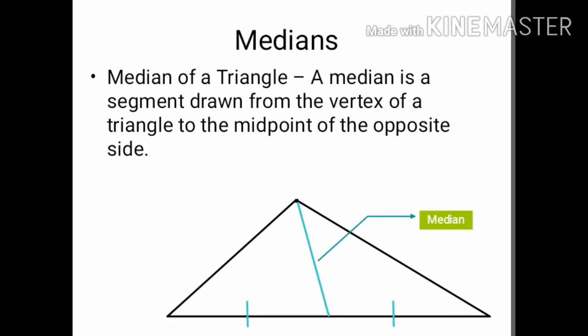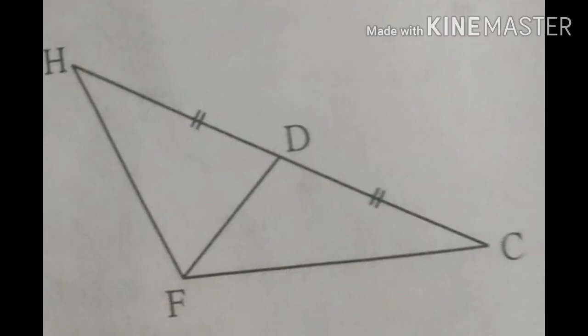What is a median? Median of a triangle. A median is a segment drawn from the vertex of a triangle to the midpoint of the opposite side. See here. In this figure, the line with color is the median of the triangle. In this figure, triangle HFC, the line FD is median. It is drawn from vertex F to the midpoint of line HC, that is D.